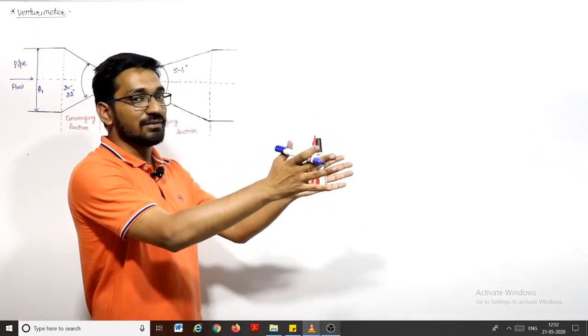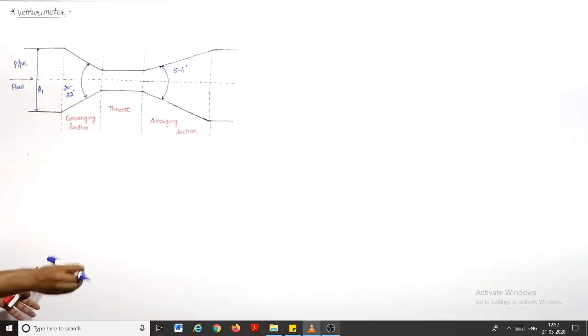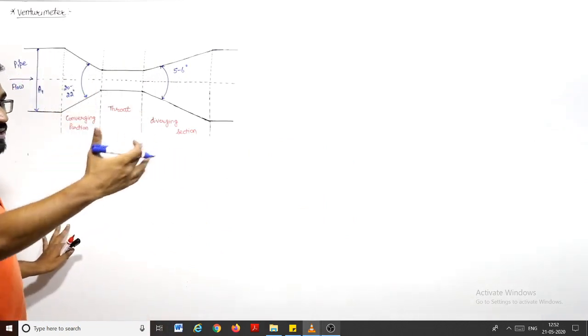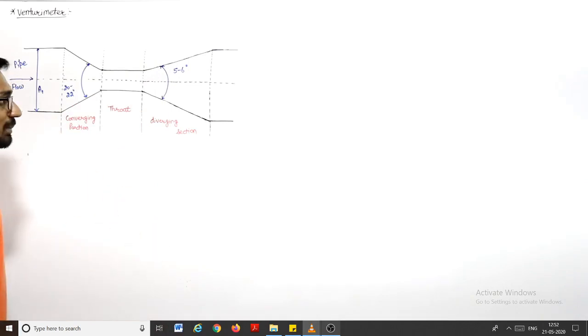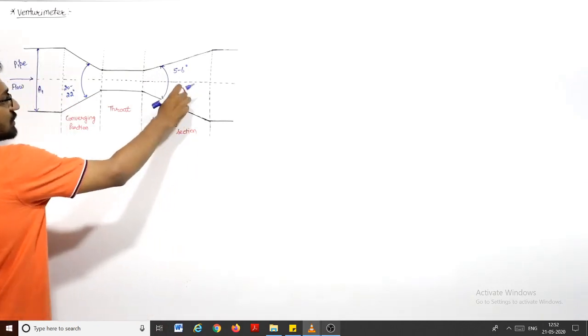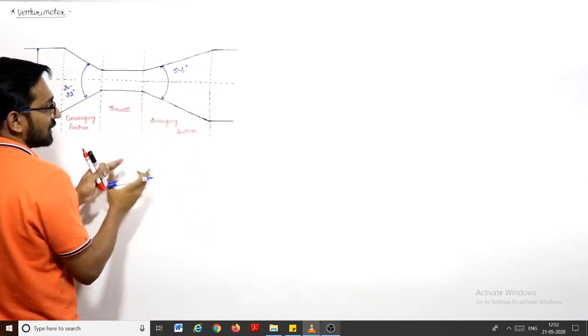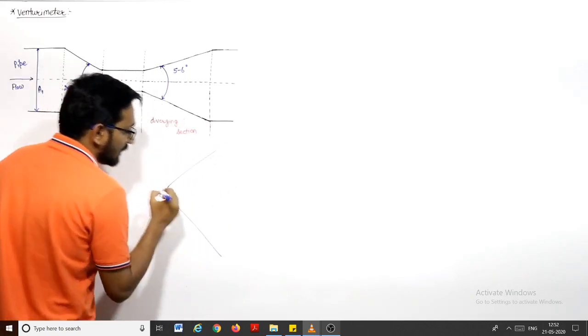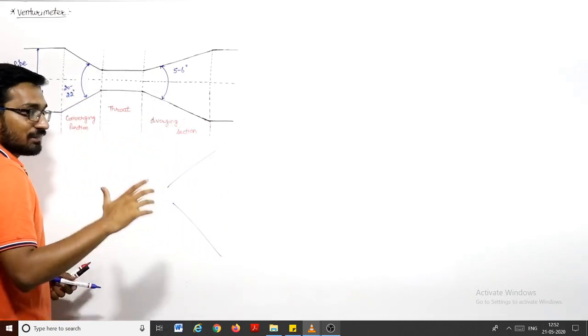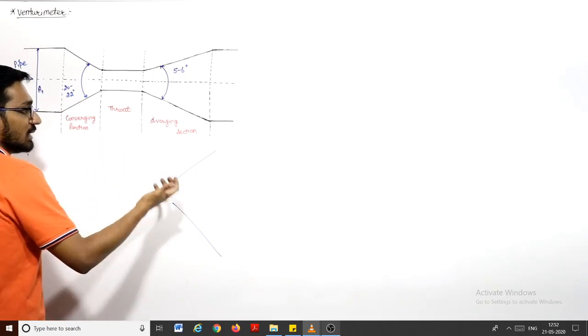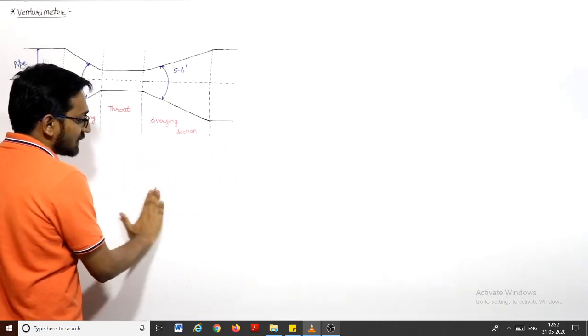It is gradually diverged, and we will discuss it also when we discuss the head loss due to the geometrical parameters. The diverging portion is not to be made very sudden, right? We are not making the diverging portion like this because there is a chance for head loss, or you can say there is a chance for flow separation, right?